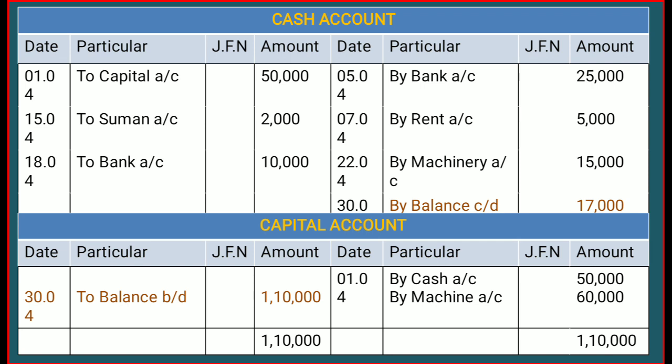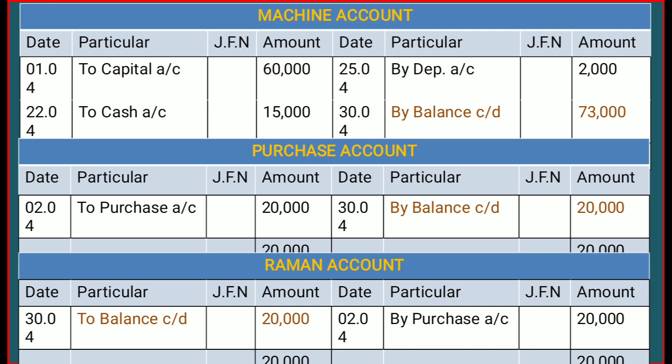Okay, so let's check another transaction. Here we have machinery account, purchase account and Raman's account. Similarly, we can see machinery account. In this question, when you go through these transactions, first we started our business with cash and machinery.